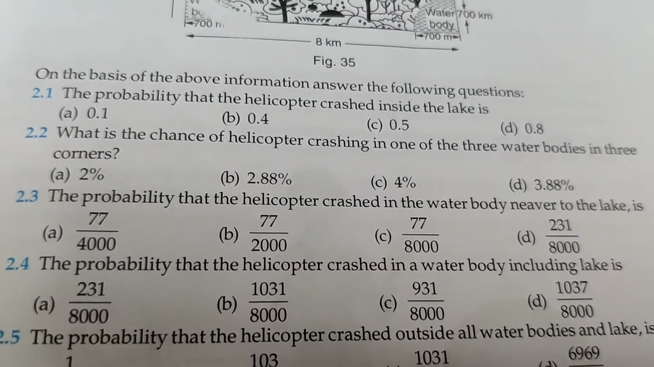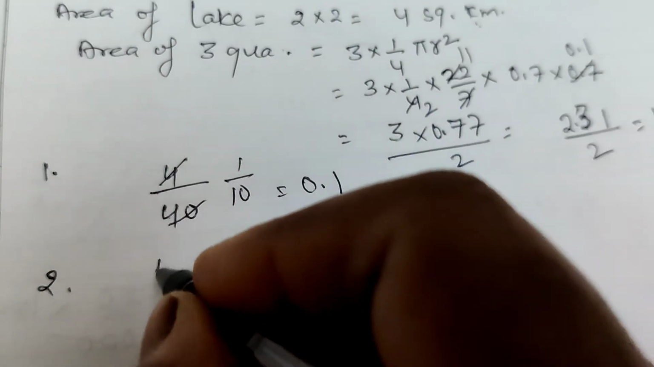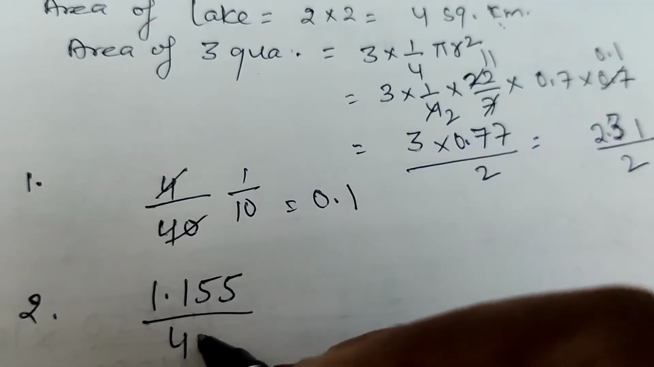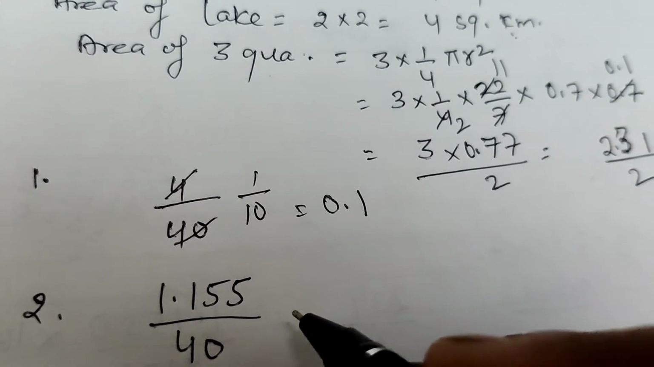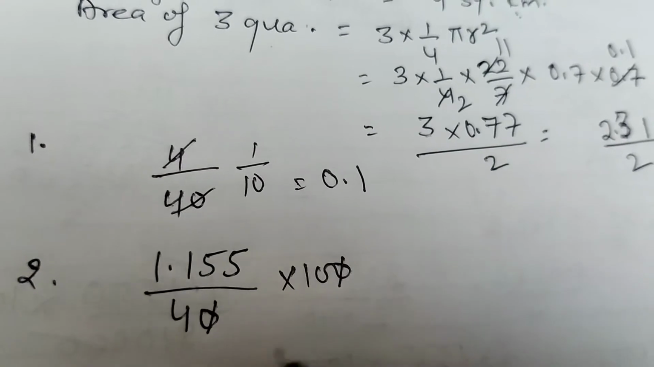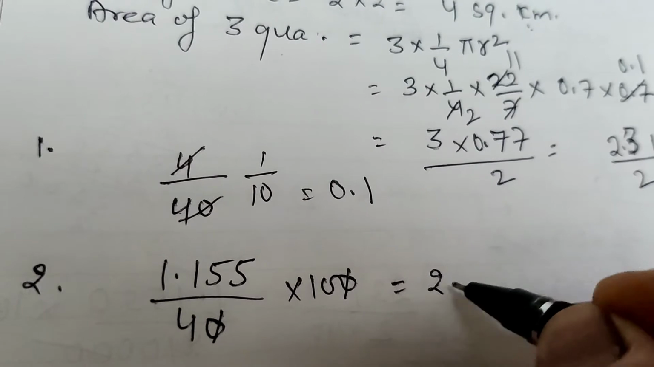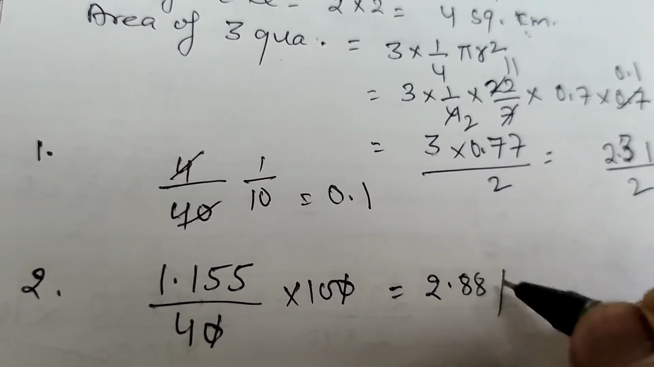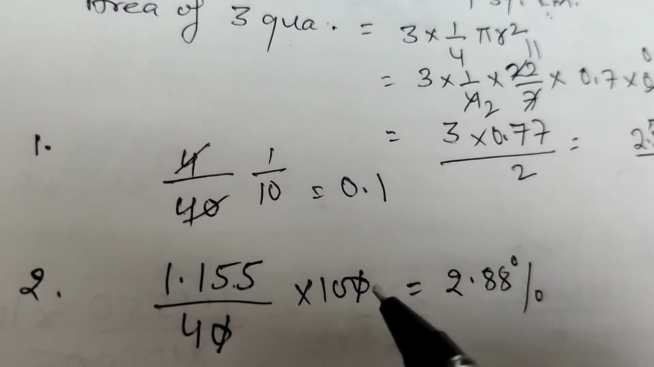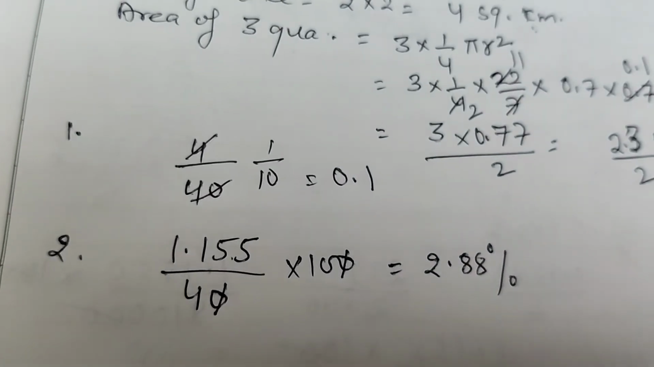Next, what is the chance of the helicopter crashing in one of the 3 water bodies in the 3 corners? Area of 3 water bodies means 3 quadrants, 1.155. This is the area, and the area of the whole portion is 40. In percentage, multiply by 100. Solve this and cancel, and you will get 2.88%. Area of 3 water bodies divided by total area into 100. If we want the probability percentage, it is 2.88%.